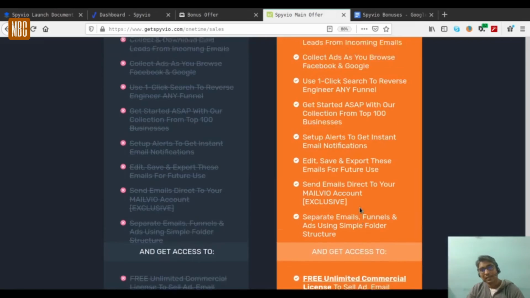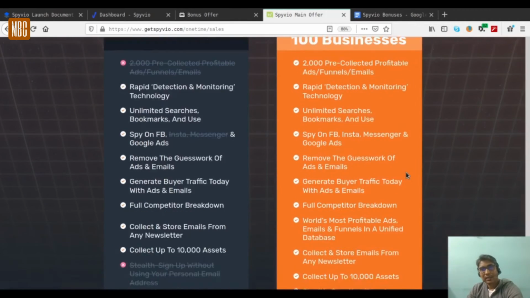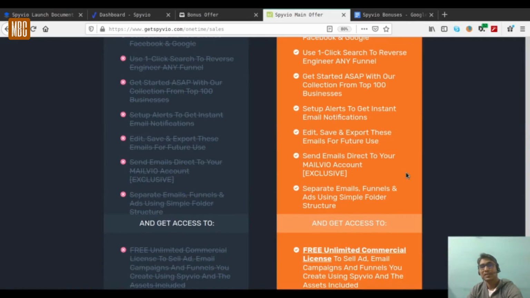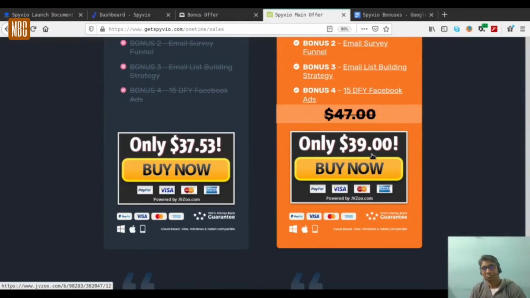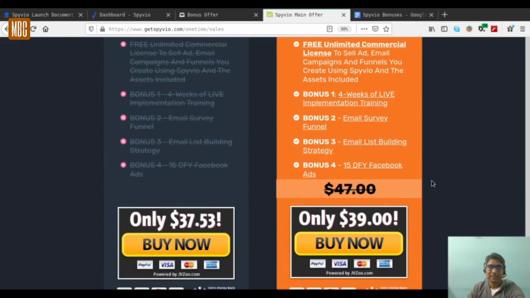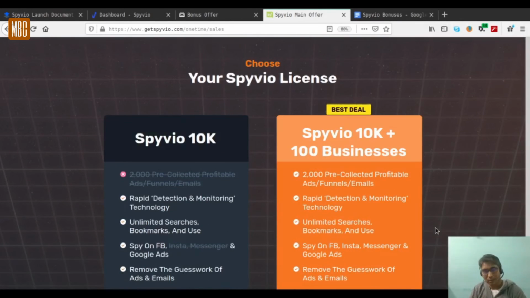But the SpyBio 10K plus 100 businesses, which gives you access to 100 businesses and templates, gives you all the other features, and it is pretty feature rich, considering only less than $2 difference in the pricing. So needless to say, the SpyBio 10K plus 100 businesses is the better option.